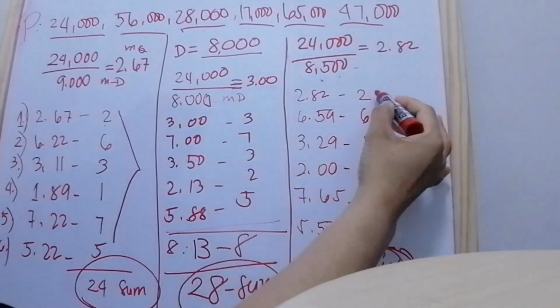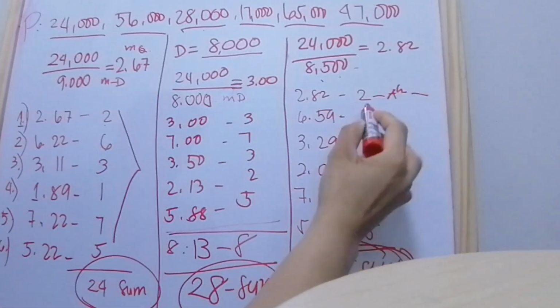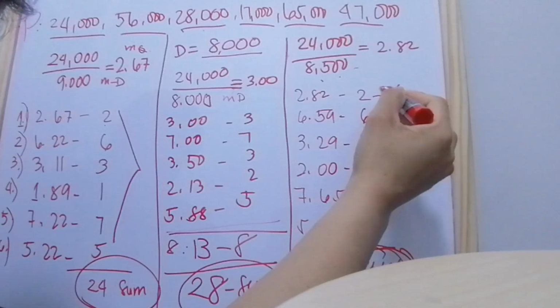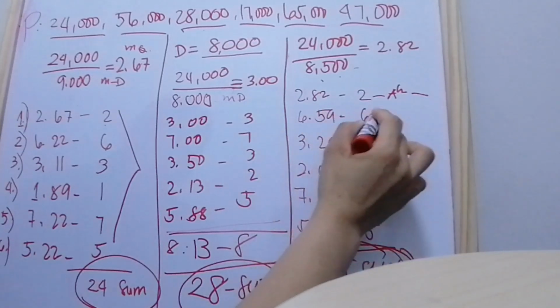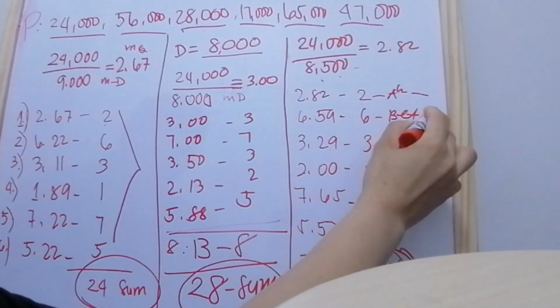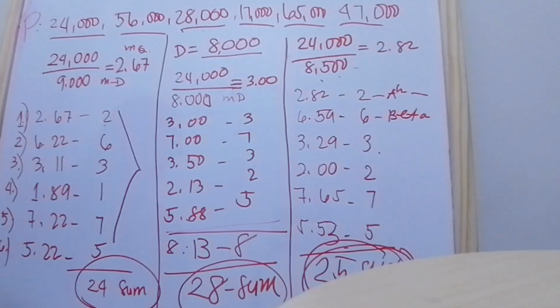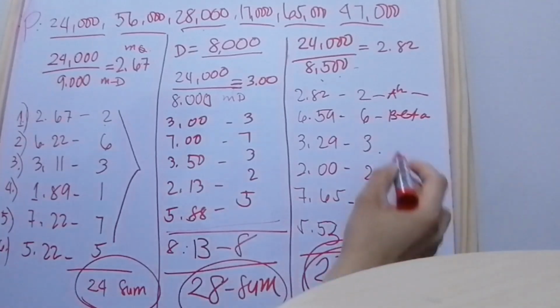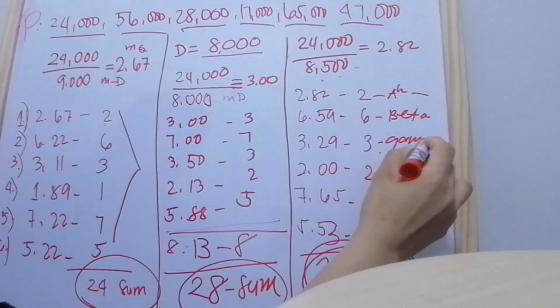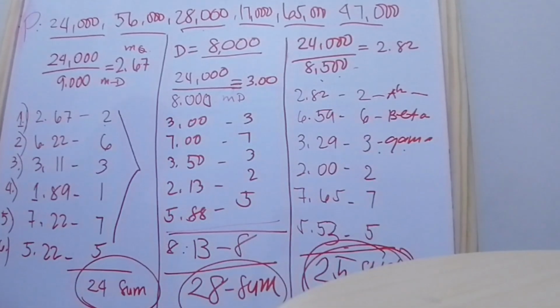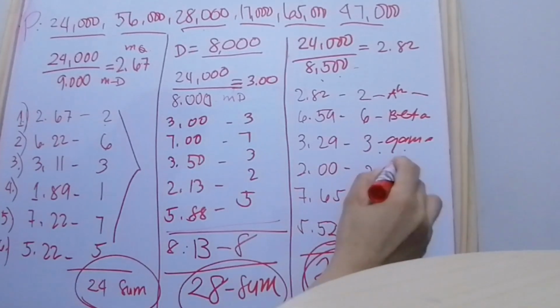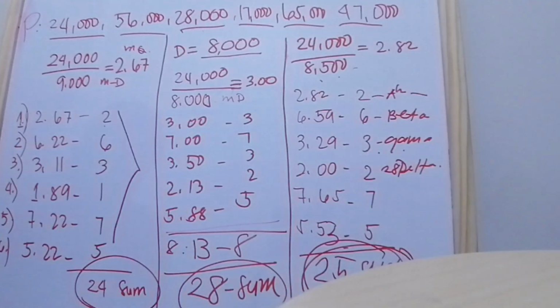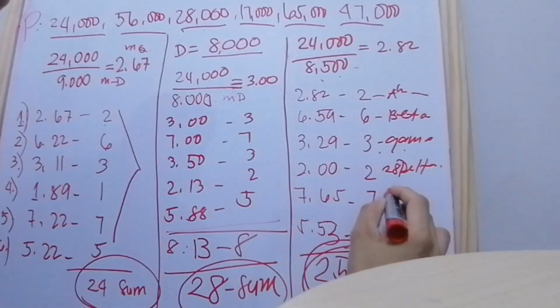because alpha has 2, beta has 6 senators, gamma has 3 senators, delta has 2 senators, and epsilon has 7 senators.